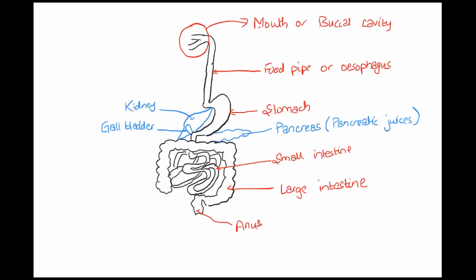So there are two things we should take care of. Firstly, we studied about the digestive tract. And then we talked about glands. So digestive tract plus glands, they both combine to form the digestive system.